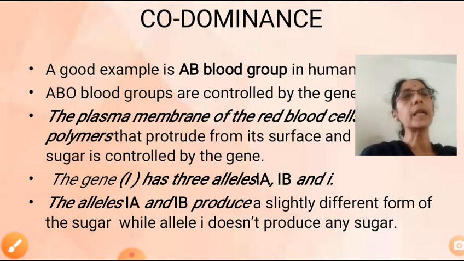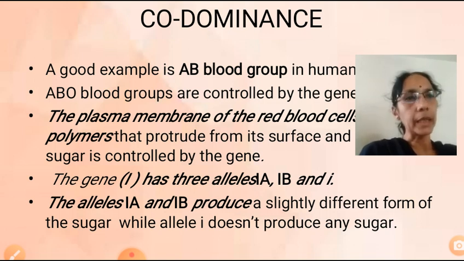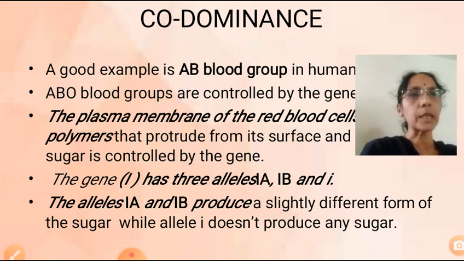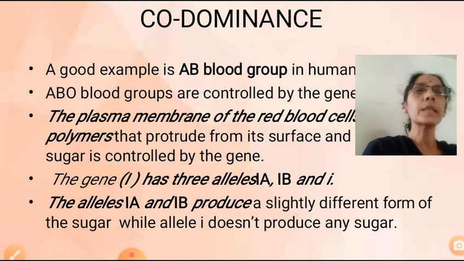So if you are taking the AB group, the genotype is I^A I^B. Here both of them are expressing themselves side by side. Both are alleles of which gene? I gene. And they are expressing themselves side by side. Under which condition? I^A I^B is the heterozygous condition. This is what is called codominance.